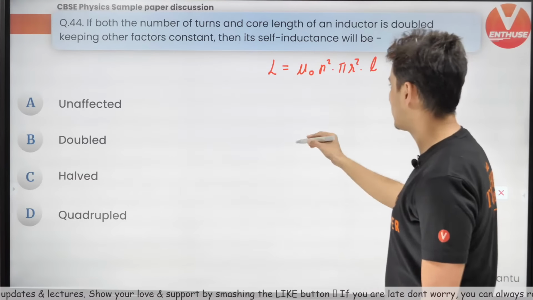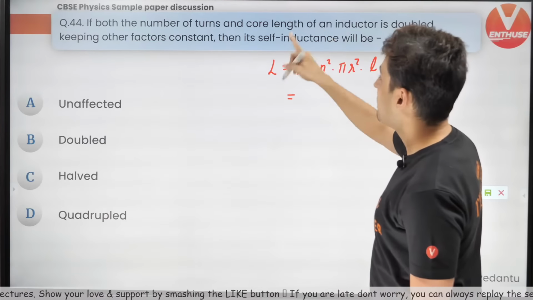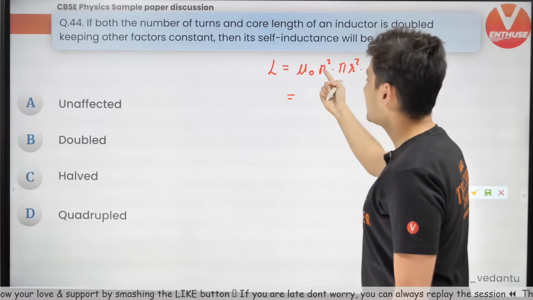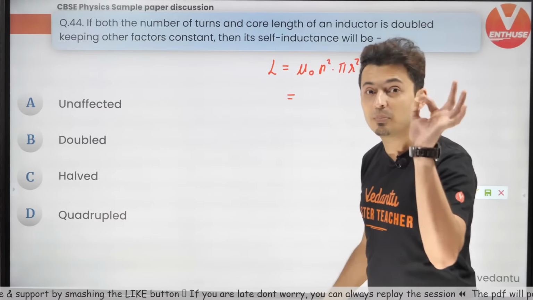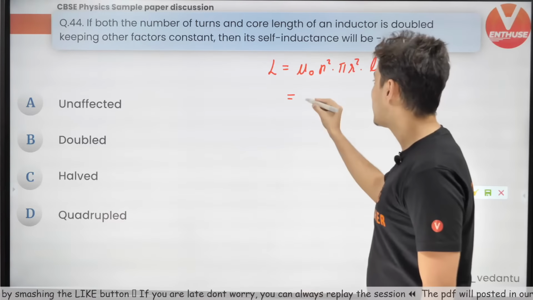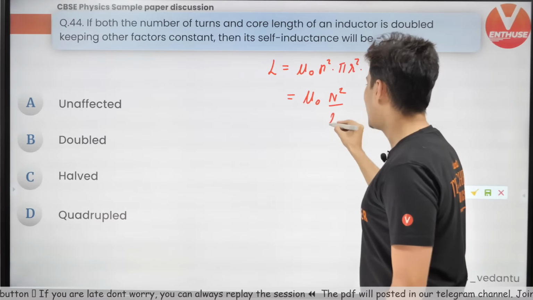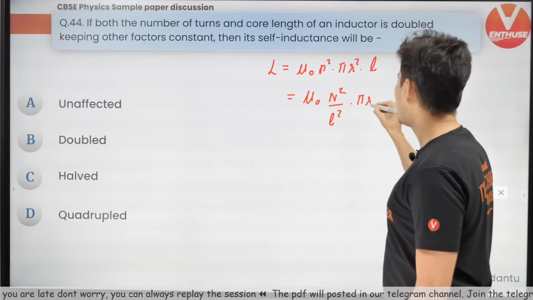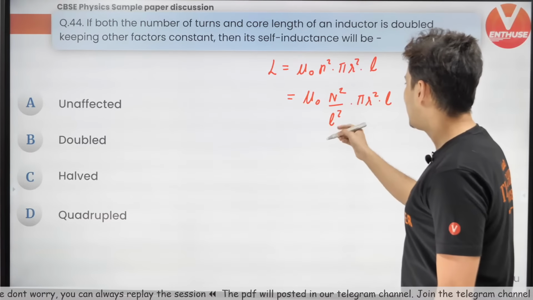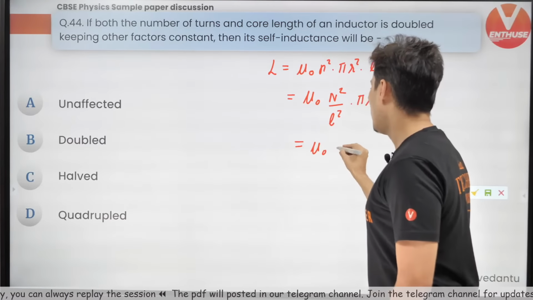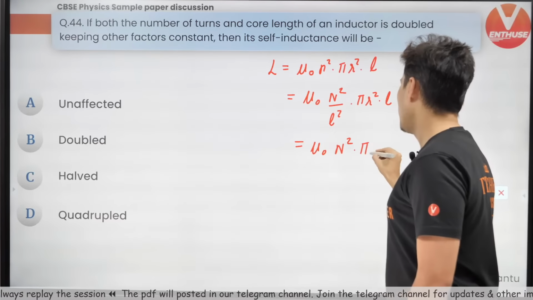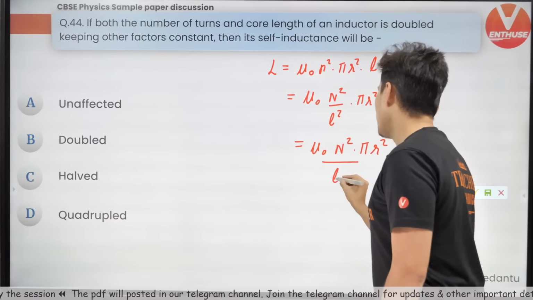Yes, you have length. Now the number of turns are changed. This small n is turns per unit length. So that's where you need to be careful. So this will become mu naught, you have N square by L square into pi r square into L. L, L goes. So this will become mu naught N square pi r square divided by L.